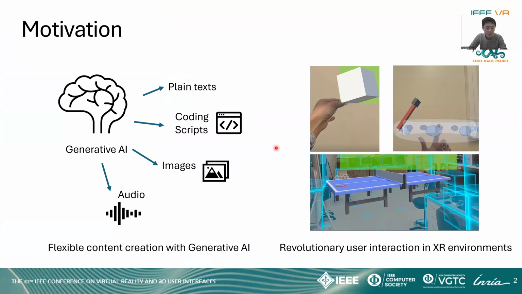With the recent advancements in generative AI, people now use generative AI to create various contents during their daily lives. For example, they can create plain text for conversation, coding scripts, images, or audios. On the other hand, extended reality provides immersive experiences for users to interact with virtual objects on top of real-world environments. For example, they can use their hand to grab a virtual cube, create a hammer rotating around their fingers, and create a virtual table tennis table on top of real-world floors.